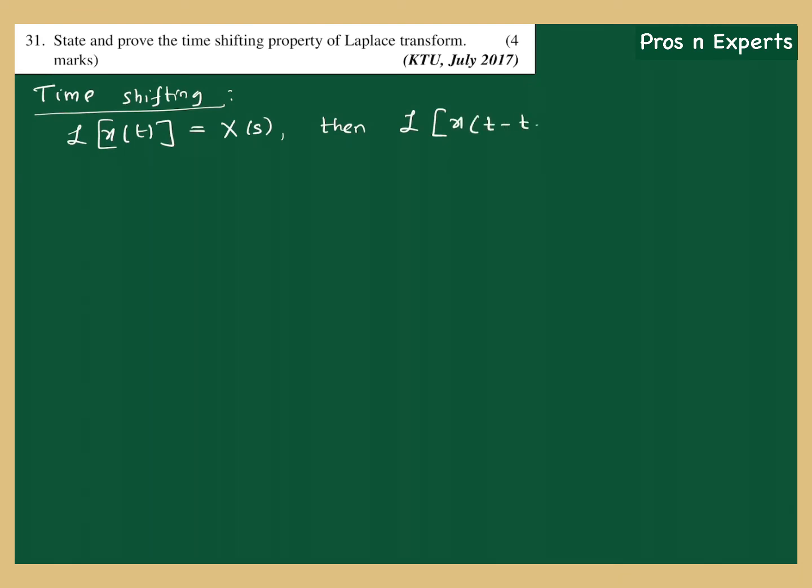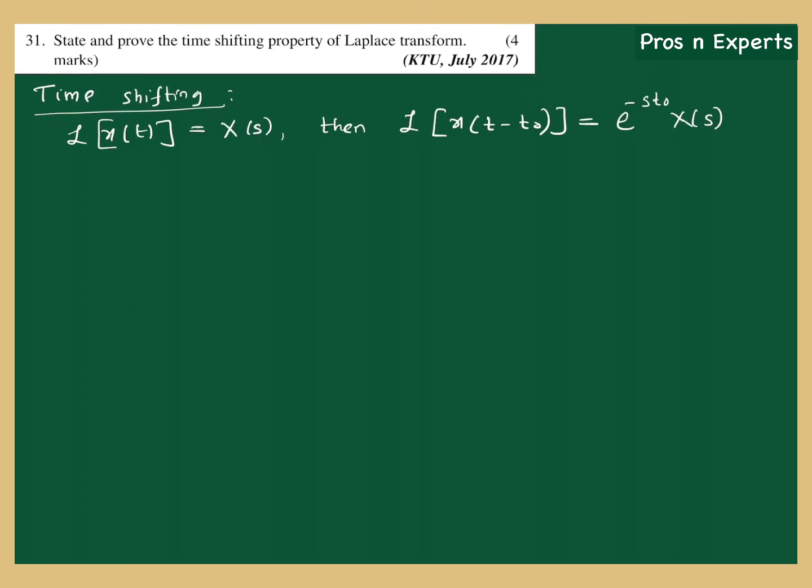Okay, the next question is: state and prove the time shifting property of Laplace transform. First we'll see the statement of the time shifting property of Laplace transform. The time shifting property says that if x of t has a Laplace transform X of s, then the Laplace transform of a delayed version of the same signal, x of t minus t0, will be e raised to minus s t0 into capital X of s.